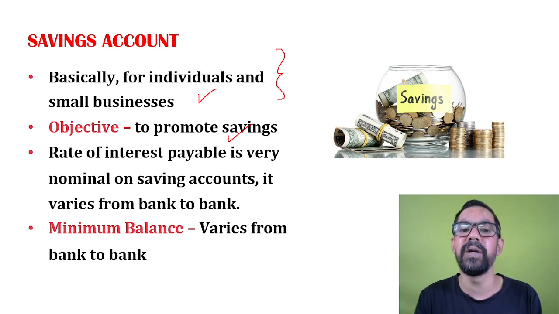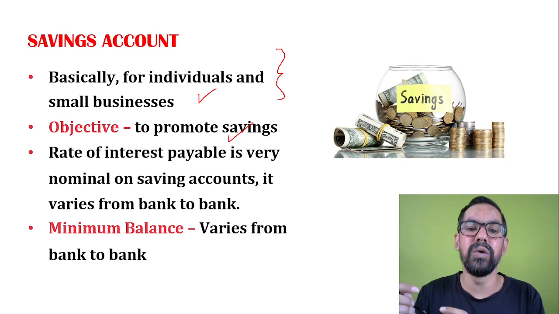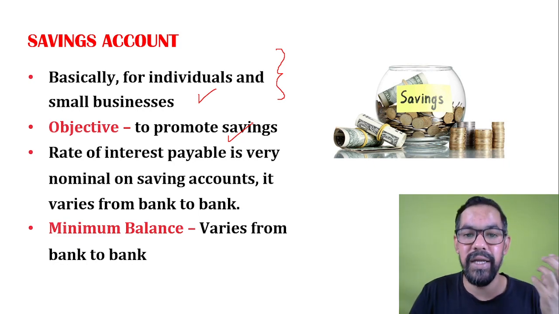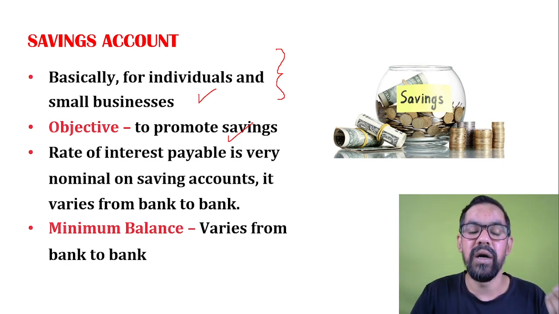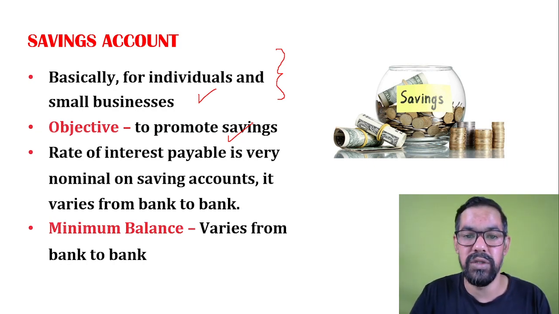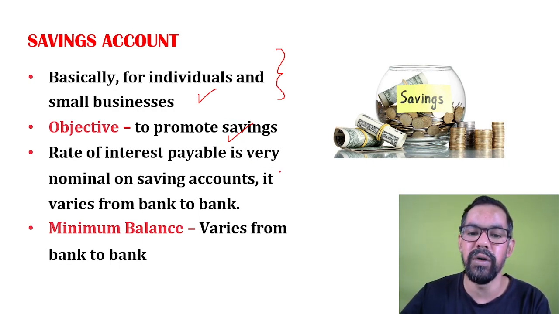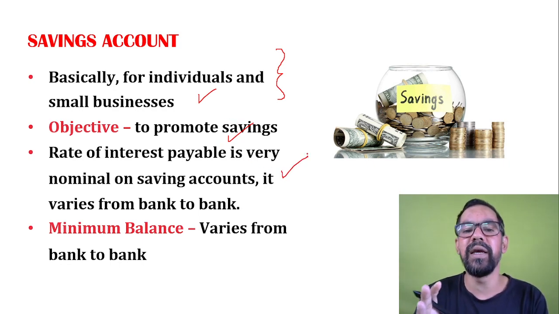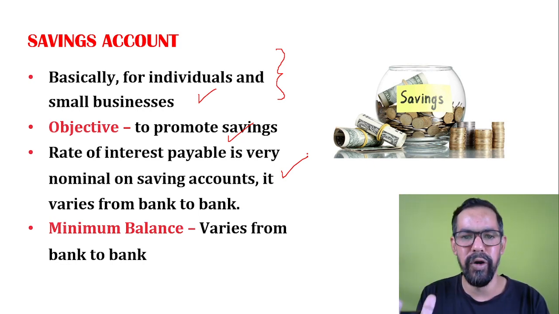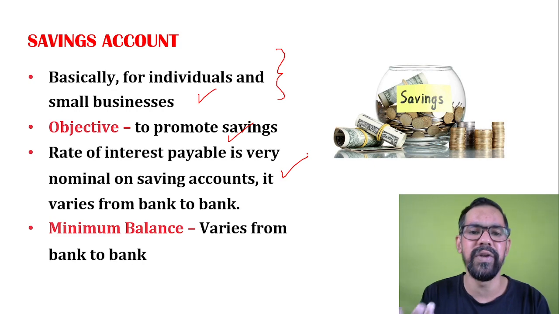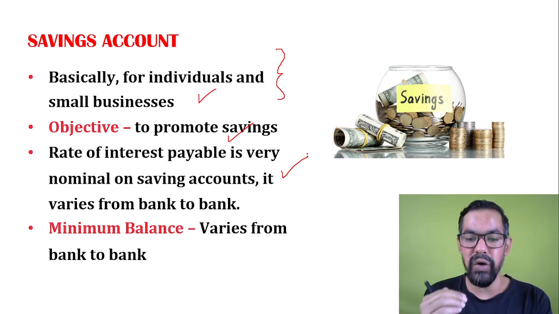So they generally accept deposits, and then they give that amount to someone who needs a loan. It can be any retail customer or any business house. The rate of interest offered on a savings account varies from one bank to another, usually 2%, 2.5%, 3%. This much rate of interest you'll get on your savings account.